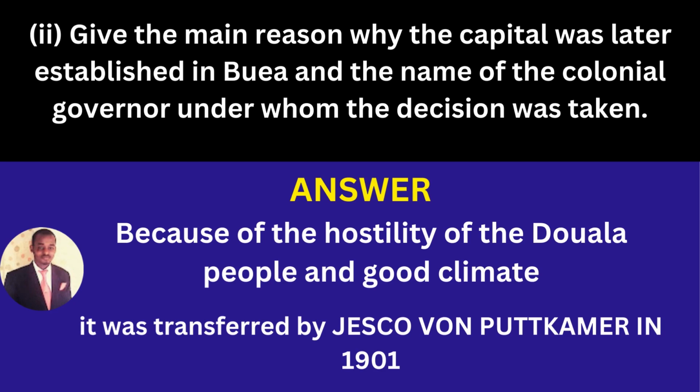And also because of the good climate in Buea, according to them, because most of them are from North Germany in Europe, and in Europe the climate is cold, and Buea has a cold climate. So that is why they established the capital there. The governor in charge was Jesko von Puttkamer.